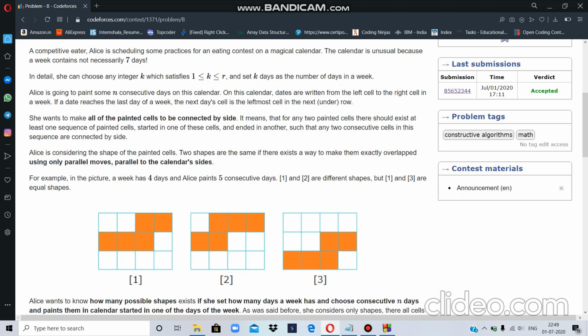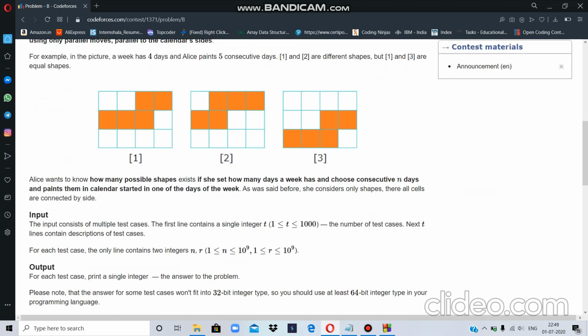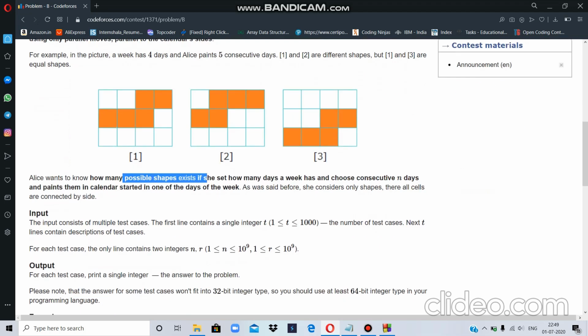Whereas if I try to overlap 2 with 1, it won't work, because it contains 2 blocks over here and only 3 blocks over here, and 1 block will remain unoverlapped. Therefore these two are different shapes, whereas 3 and 1 are the same shape. Alice wants to know how many possible shapes we can get by painting n consecutive days in a calendar.